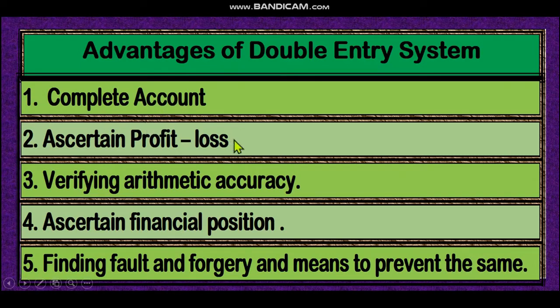Dear student, ascertain profit and loss. With the help of the double entry system, we can find the profit or loss of the organization. We can verify the arithmetical accuracy of the organization. We can ascertain the financial position of the organization. We can find faults and fraud and the means to prevent the same. That means if any fault or fraud occurs, it can be detected by the double entry system. That's why this system is so popular, dear student.